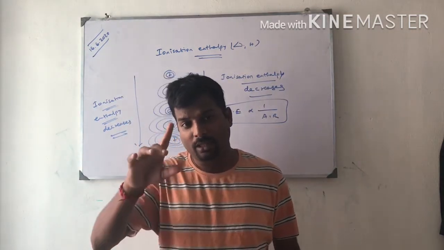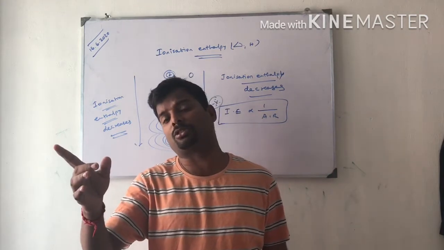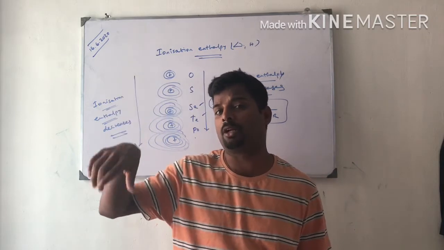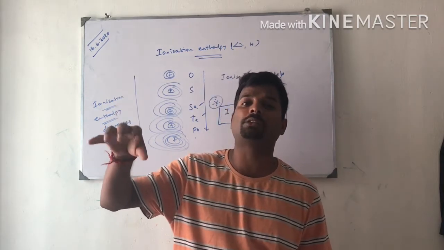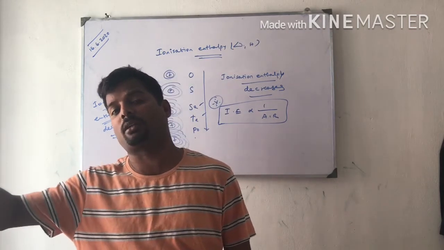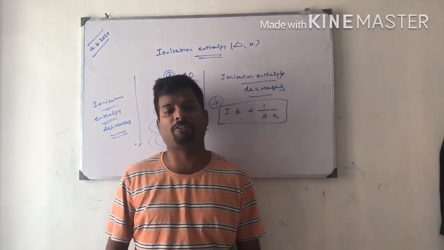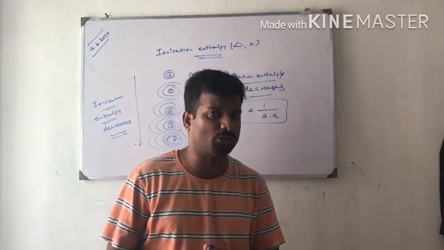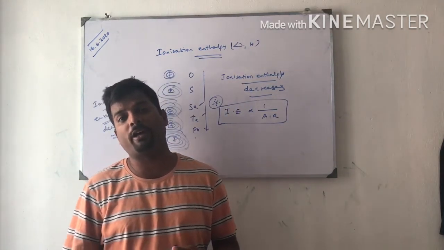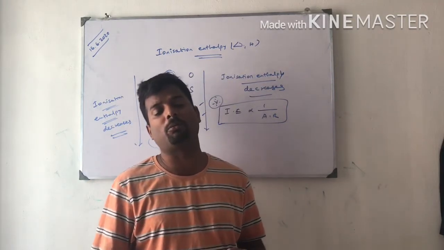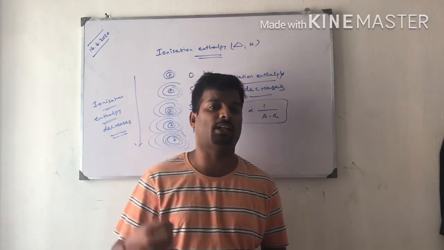Shielding effect means that in between the nucleus and the outermost electrons, there are a large number of orbitals. In those orbitals, a lot of electrons are there. That inner electron repels the outer electron. That effect is called the shielding effect. So that reduces the effective nuclear charge. Therefore, on moving down the group, a very small amount of energy is required to take the first electron.